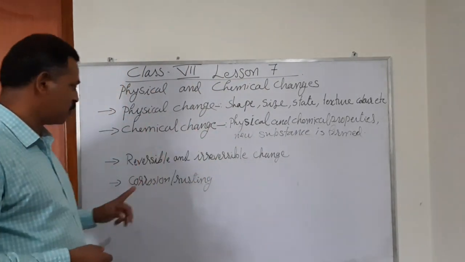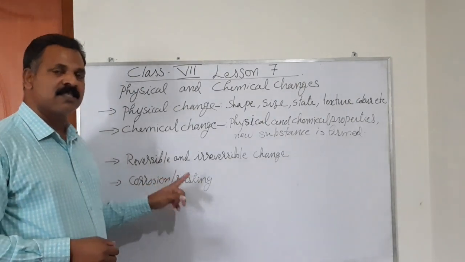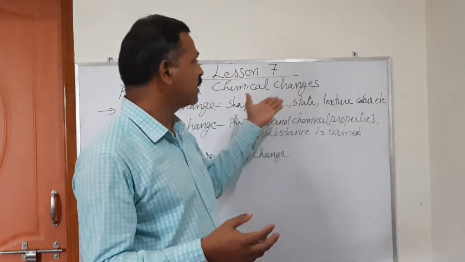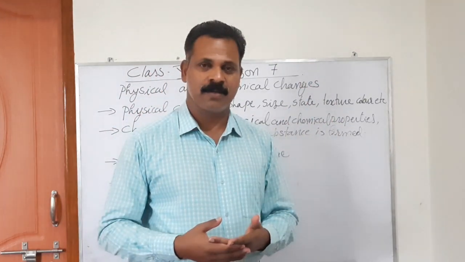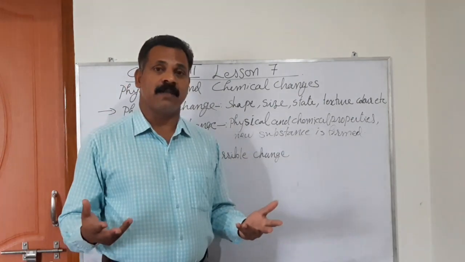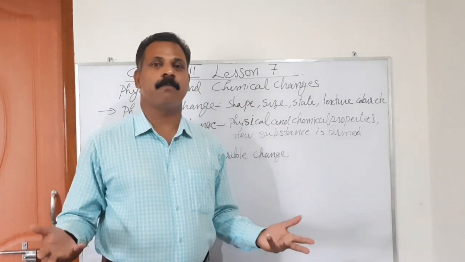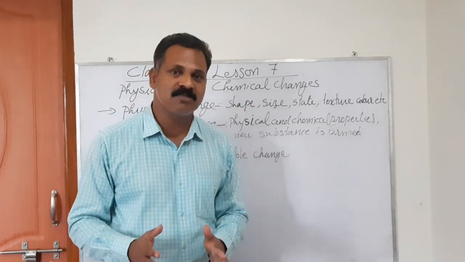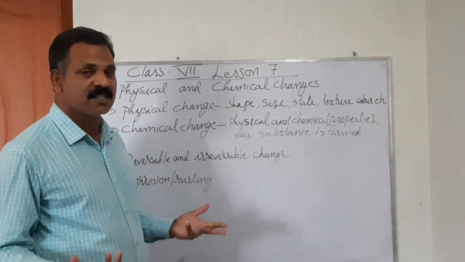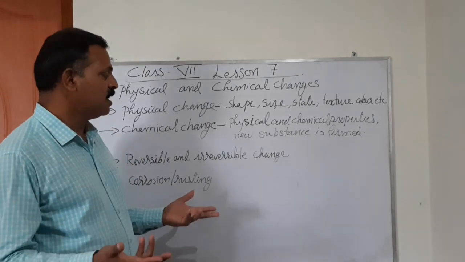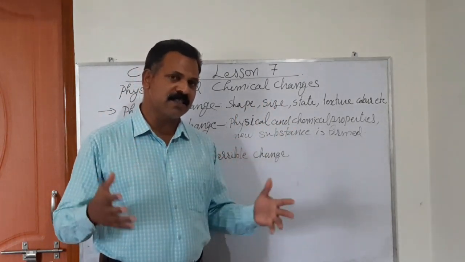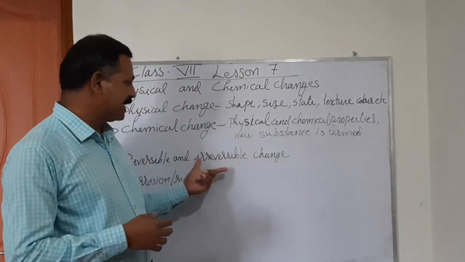So the thing we have to learn is reversible change. Sometimes the properties are not lost, only the state, and the appearance may be changed. But in chemical irreversible change, both can happen. Properties may be maintained but cannot be brought back into the previous stage. Or the entire properties, features and characteristics are changed and cannot be brought back into the previous stage. This is the difference between irreversible changes.